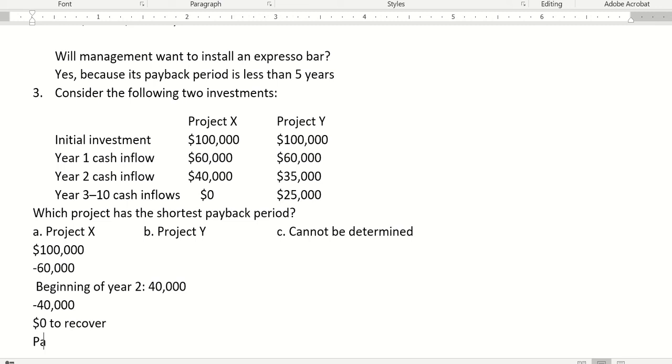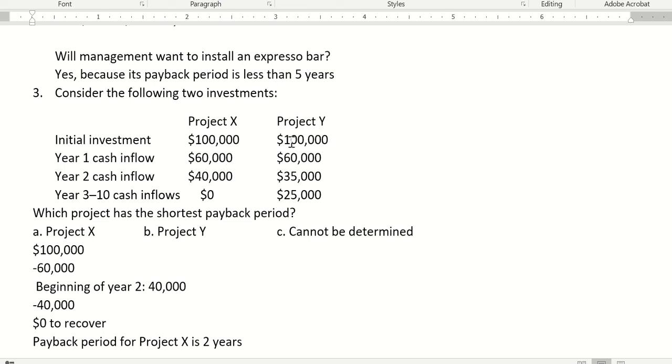The payback period for Project X is 2 years. If we're earning these inflows equally throughout the year, it'll take 2 years to get back my 100,000.